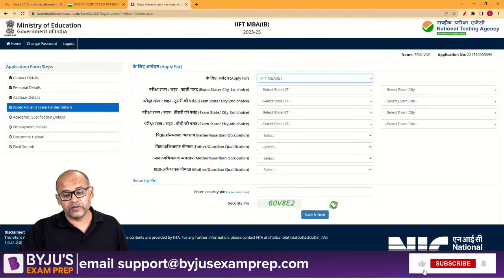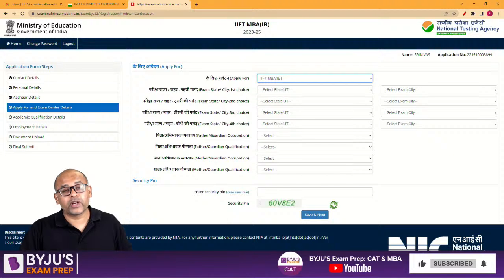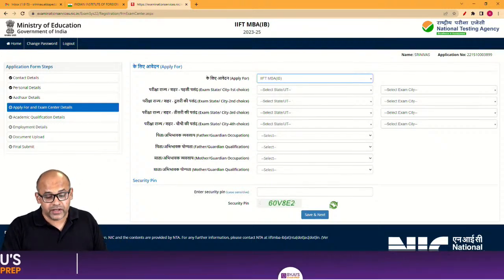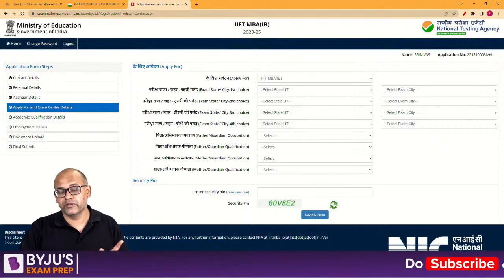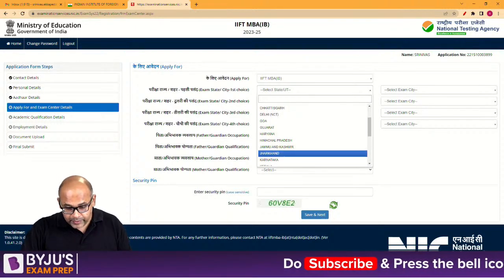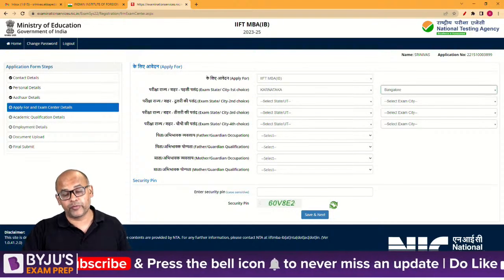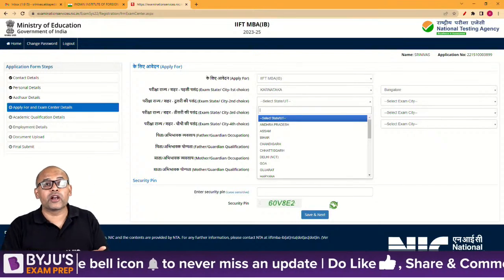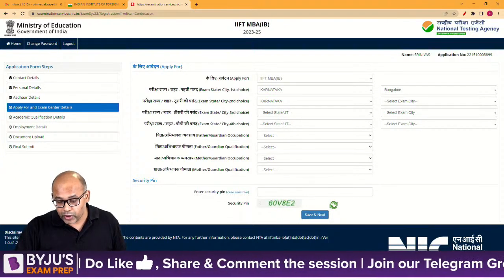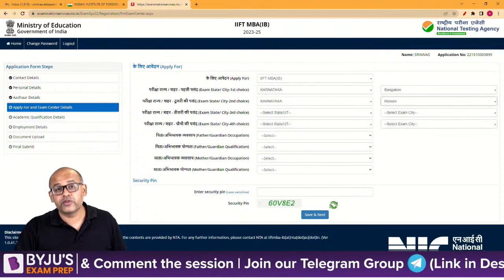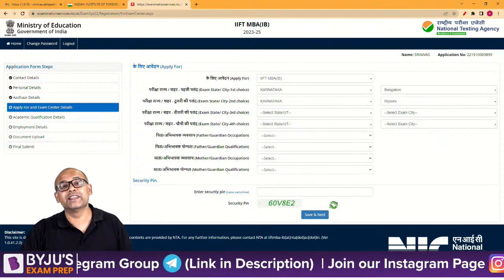So you can see that there's only one option, IIFT MBA IB, International Business. Now, what are the city and states? So first I will give my option. This is for the exam. This is for taking the exam, not the interview. Okay, so I would say my first state preference will be Karnataka, because I'm currently residing there, and within Karnataka I'll opt for Bangalore. Second, if not Bangalore, then I will still choose Karnataka. I'll choose a nearby city that I can go to, probably Mysore. Yes, I'll choose Mysore. Probably I can go with my wife and kids along with the exam.